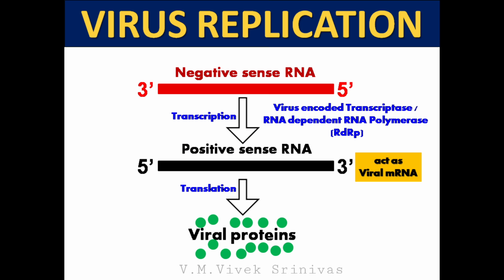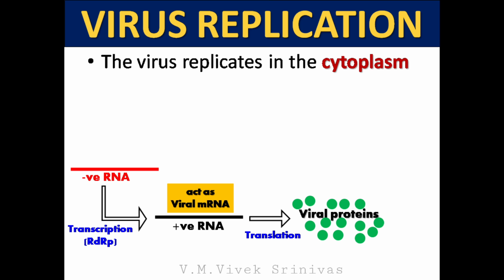So first it must be converted to positive sense RNA, by using the virus-encoded transcriptase enzyme, that is, RNA-dependent RNA polymerase. Then, this transcribed positive sense RNA, which is similar to mRNA, can be translated into viral proteins. Virus replication. The rabies virus replicates in the cytoplasm.